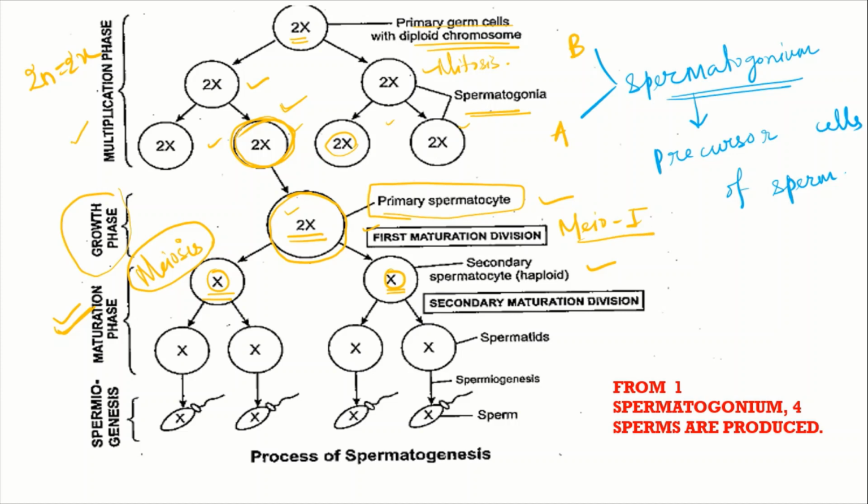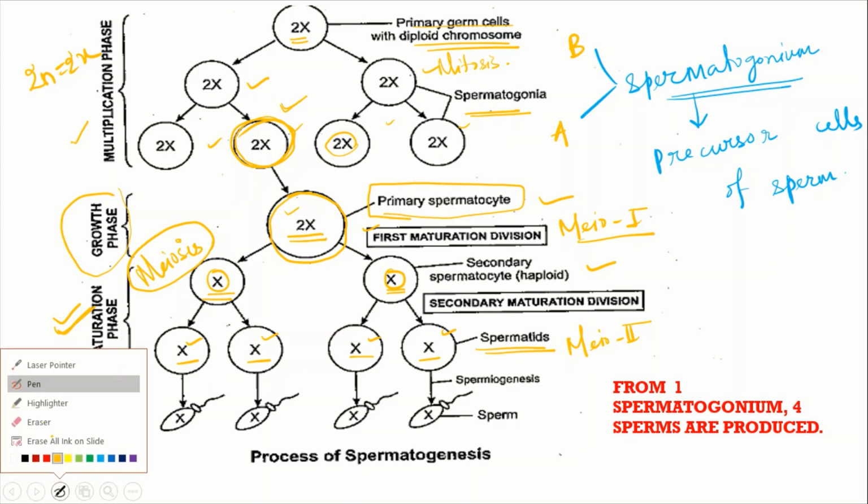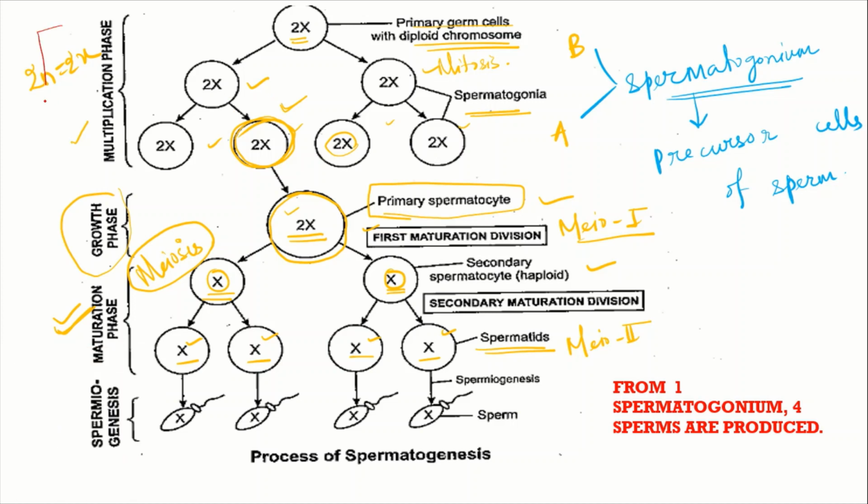And after completing the first maturation division, now there will be meiosis 2 division. So from 2 secondary spermatocytes, now there will be 4 daughter cells, and these are called spermatids, and all are having a haploid set of chromosomes. So these are the spermatids that are formed. This whole process I can call spermatidogenesis, the first step.